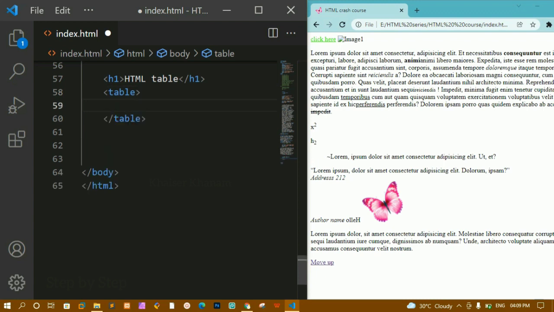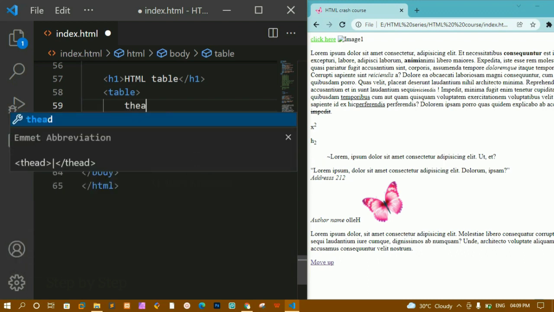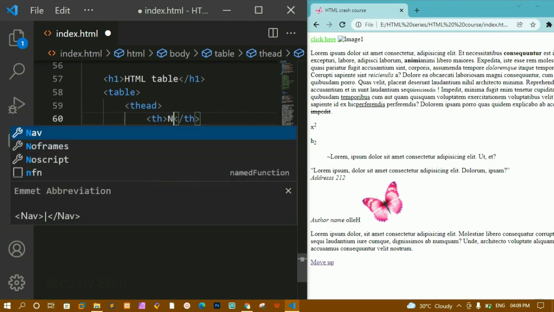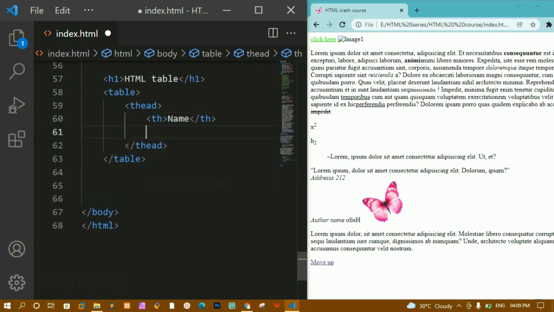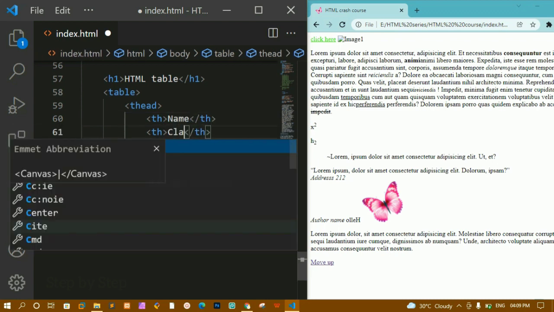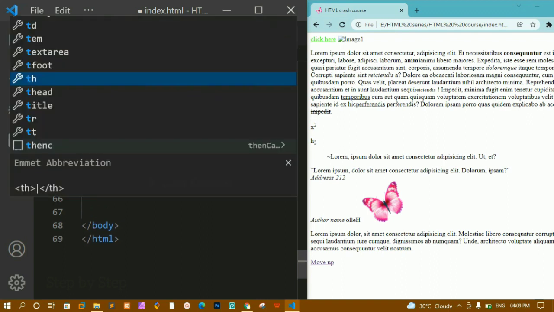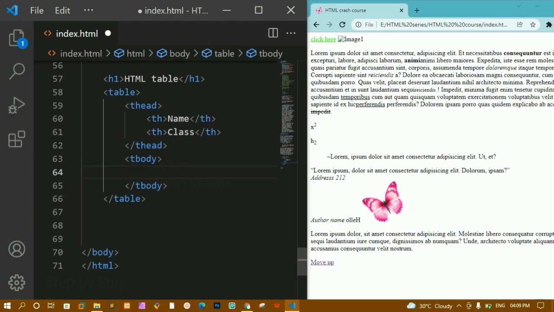Now inside this table, first we will be having the table head. The table head will be having all the table headings, whatever headings I require. Suppose here first I'm going to write table head, and inside this let me write name. Below this I'm going to write class. I'm just creating two columns here. Now below this table head we are having the table body tag. Inside this table body, whatever content I need, I just have to display that. So here we just have to write the table row tag.